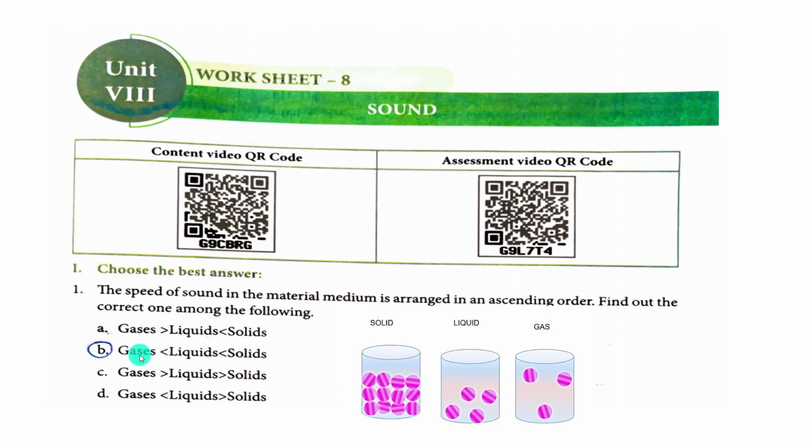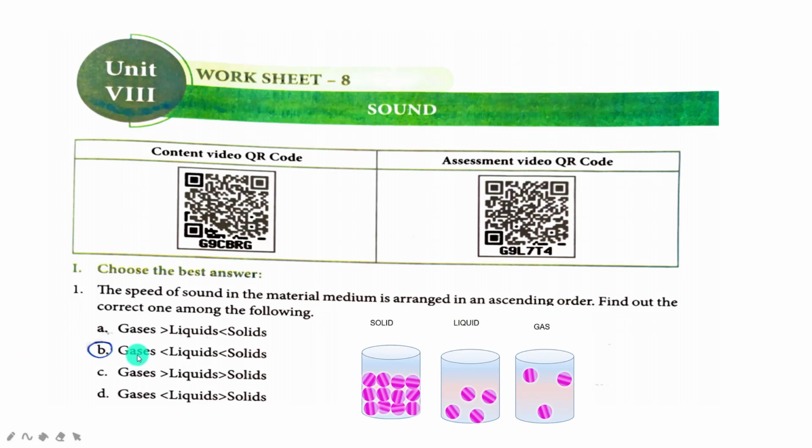We know the properties of gases, liquids, and solids. The arrangement of the atoms and molecules in gases is far apart. When you compare gas, liquids, and solids, the arrangement of atoms in solids is very close compared to liquids and then gas. For transferring sound energy from one place to another, the molecules play an important role.